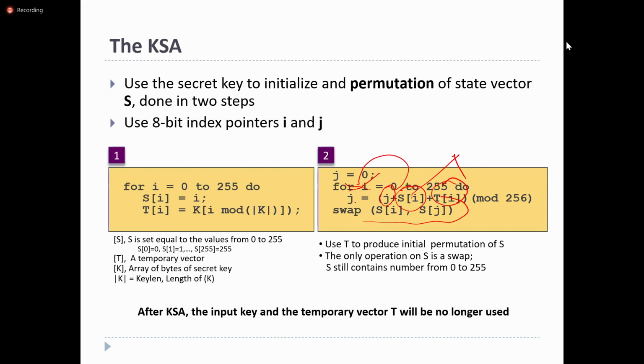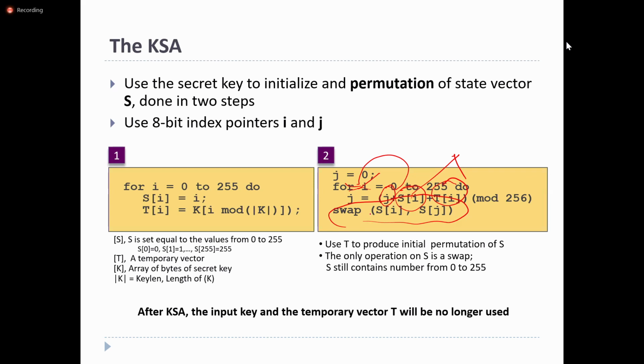Now it will swap the position of the state array bits. The state array will have 256 bits, right? Among the 256, it will swap the position of the bits at the corresponding indices specified by i and j. So that is the pseudocode which will be used for the key scheduling algorithm.